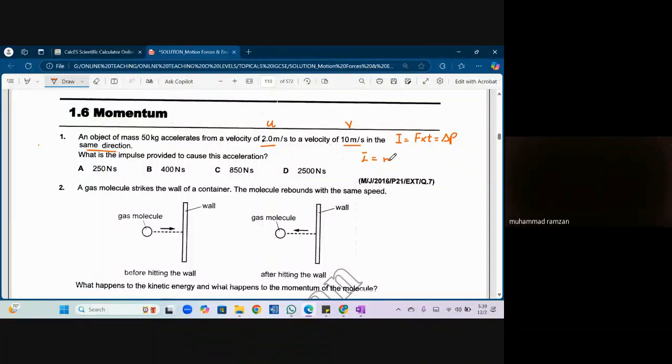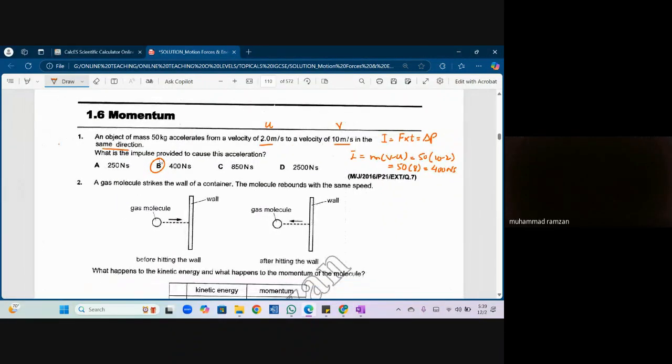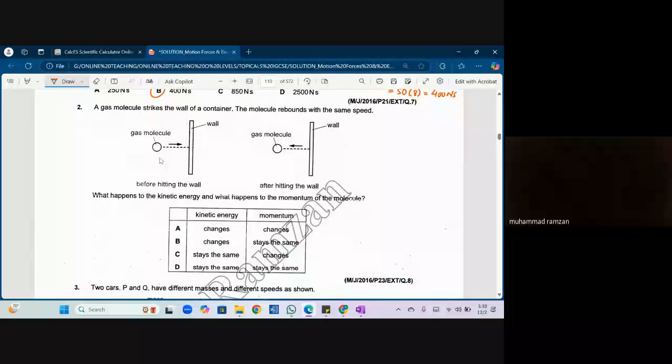It is, by the way, m times v minus u. So 50 times 10 minus 2. So 50 times 8 is going to give you what? 400 Newton seconds. So the answer is what? B. B is the right answer. Is that clear? Okay, question number 2.